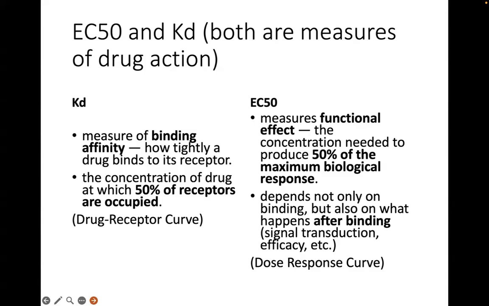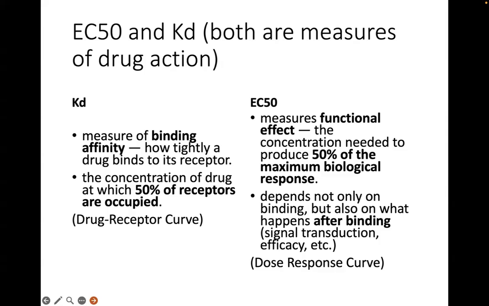EC50 is a measure of the functional effect. It's the concentration needed to produce 50% of the maximum biologic response. So EC50 is reflective not only of the binding, but also of what happens after binding, the efficiency of the events or signaling processes that occur after the drug binds to its receptor.